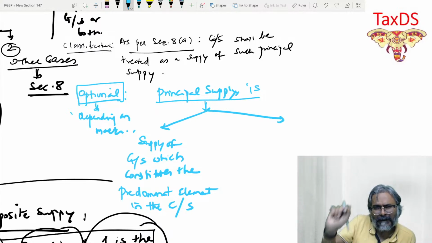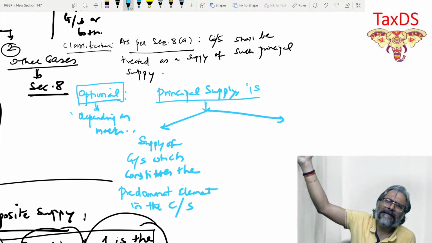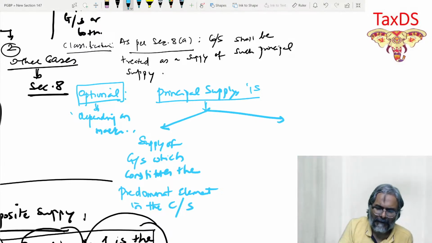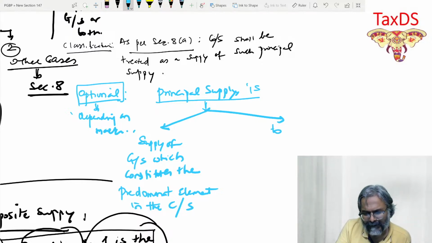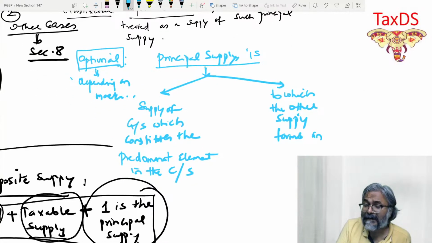Other supply is merely ancillary in the composite supply. So you can write, to which the other supply. What is other supply, students? Other supply forms an ancillary part to the composite supply.